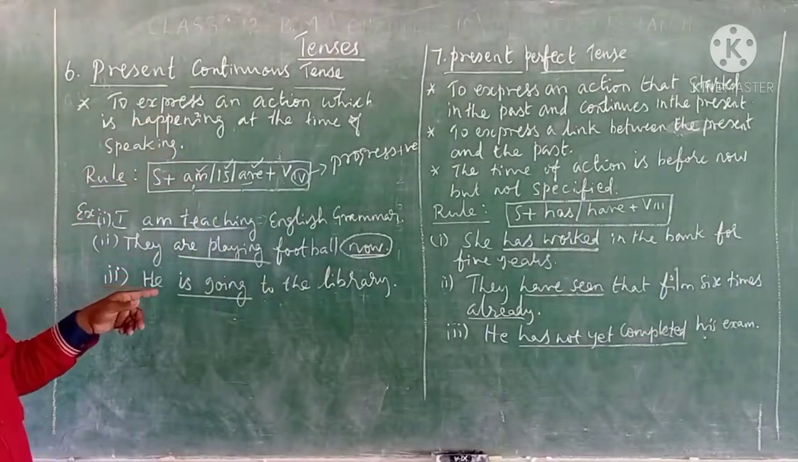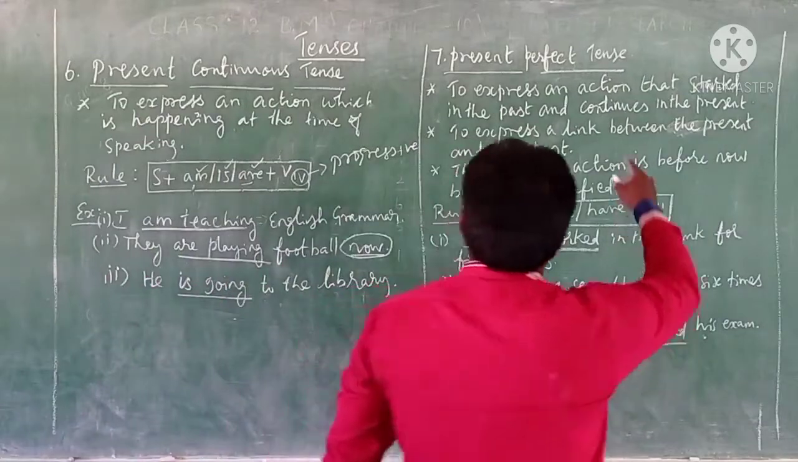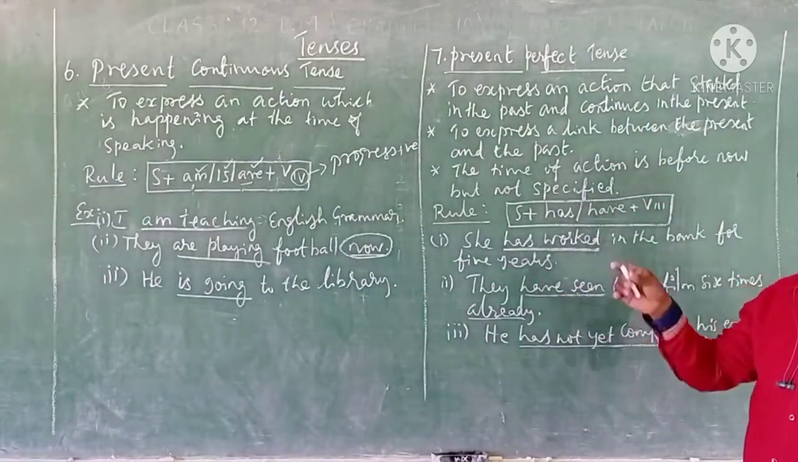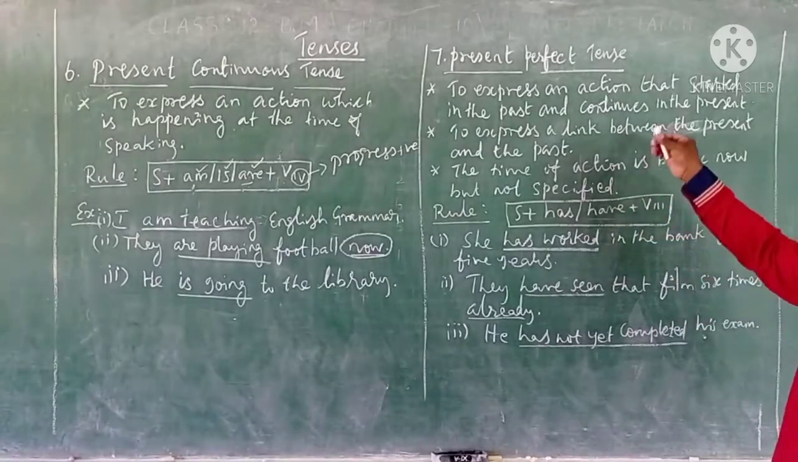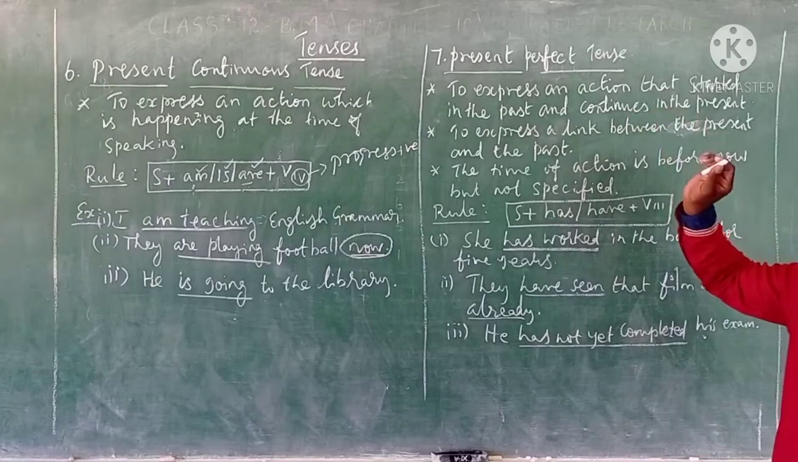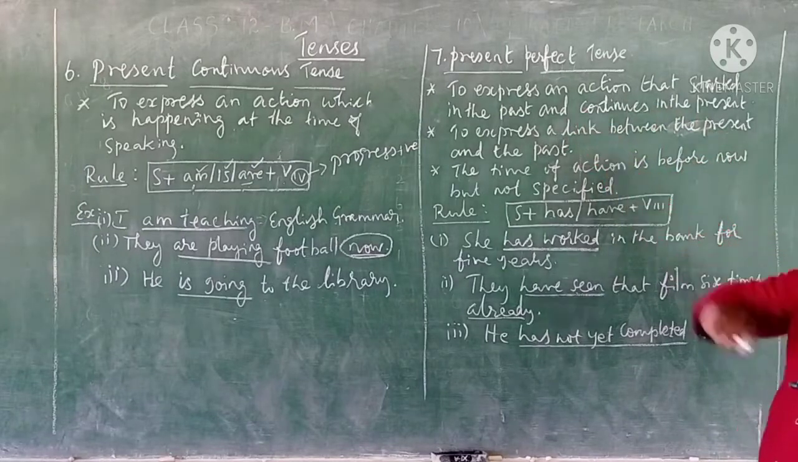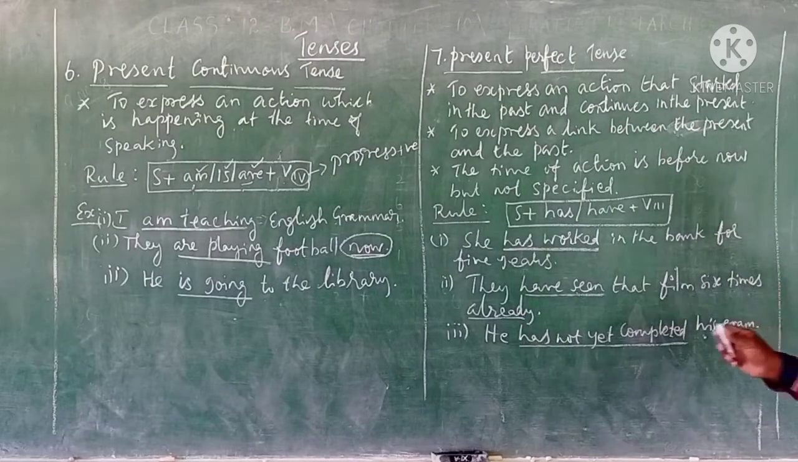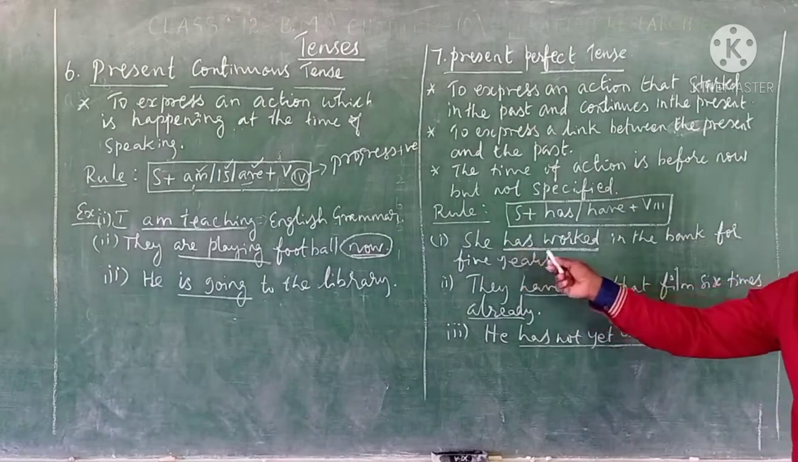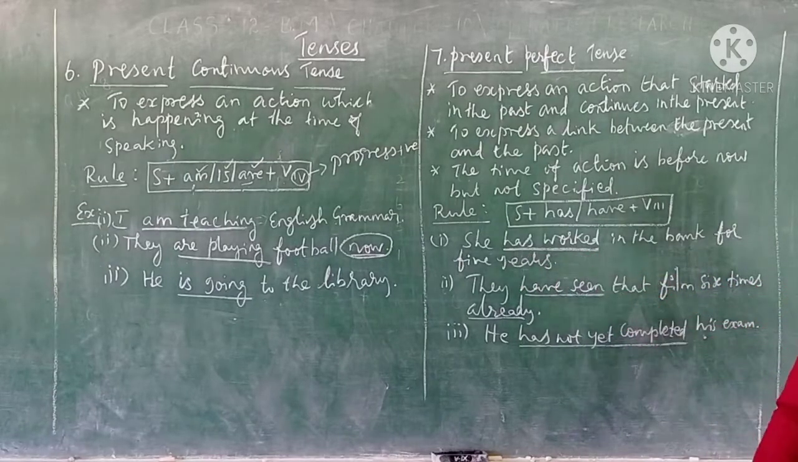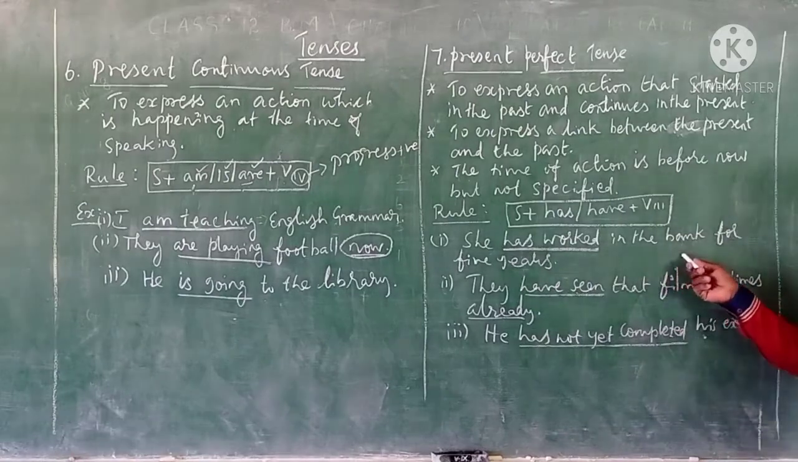See the next tense, present perfect tense. Present perfect tense that we are going to learn now. Where can we use this present perfect tense? Listen, to express an action that started in the past and continues in the present. For example, see, she has worked in the bank for 5 years. She has worked in the bank for 5 years.